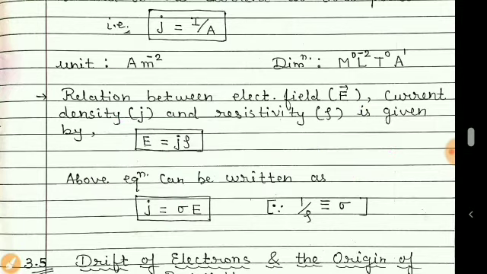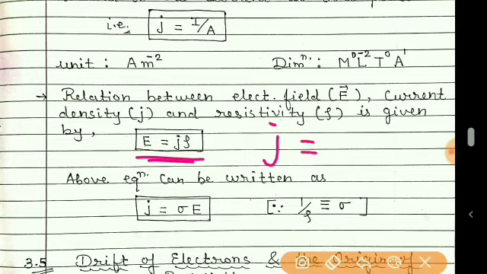How? I'll show you. In this equation, make J the subject. So J is equal to E upon rho, but this 1 upon rho is sigma. So in place of 1 upon rho, we can put sigma.